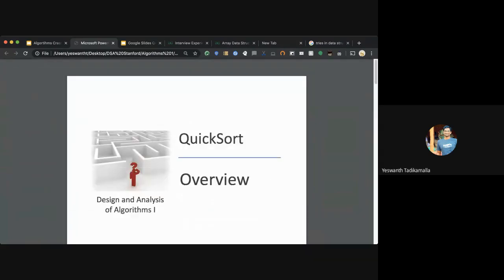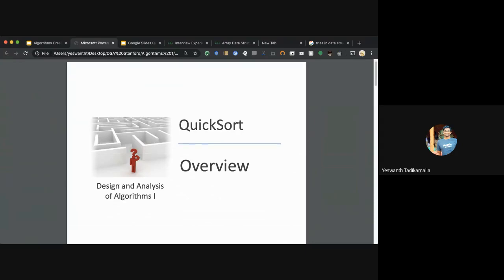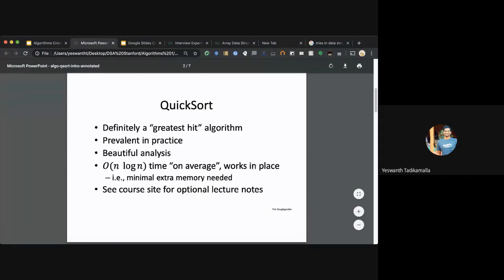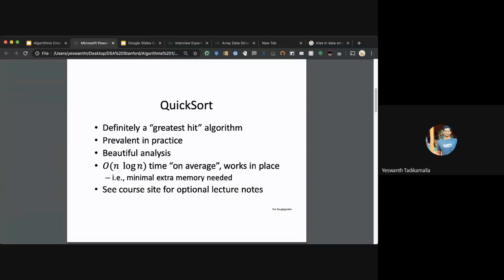Yeah, so I'll start with quicksort right now. In the words of the author of the course, he thinks quicksort is the greatest algorithm. Even I think the same. That's pretty debatable, I understand, but I'll stick to my answer. Quicksort is great because the average runtime is about n log n.